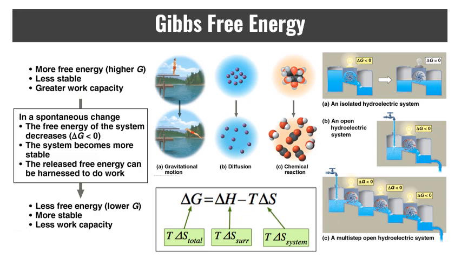So the Gibbs free energy, the delta G, is equal to delta H, which is the change in the system's enthalpy, which for biological systems is equivalent to total energy. Delta S is the change in the system's entropy or disorder, and T is the absolute temperature. When we say absolute temperature, we mean temperature in kelvins. So if the temperature is provided in Celsius or Fahrenheit, you'll need to convert to kelvins.